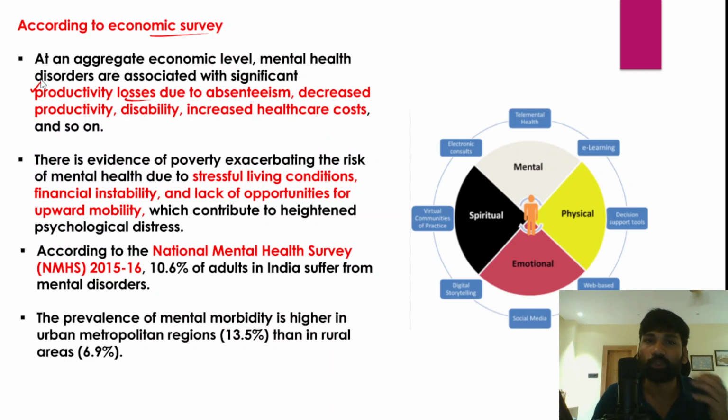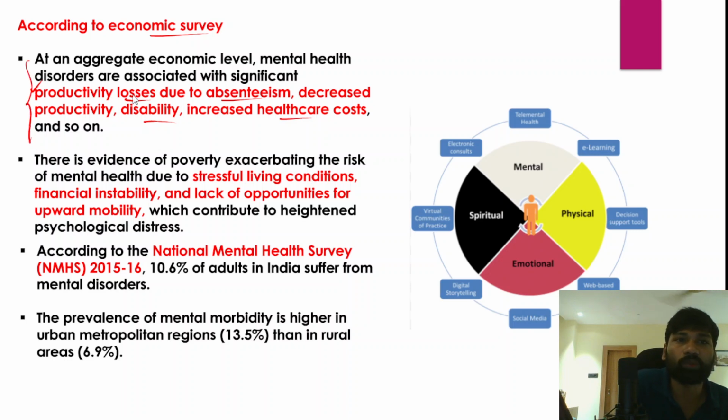Mental health would also be associated with productivity losses across various levels. That is specifically because of losses due to absenteeism, decreased productivity, and disability on the part of workers because of mental stress, and increased healthcare costs and so on. And that would result in a significant increase in the productivity losses of the workforce.